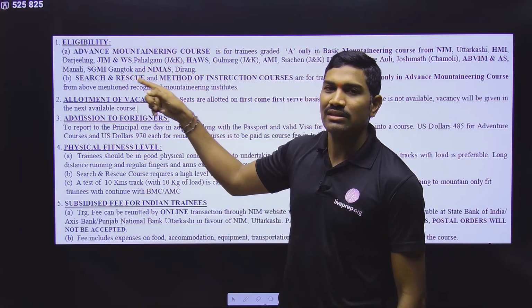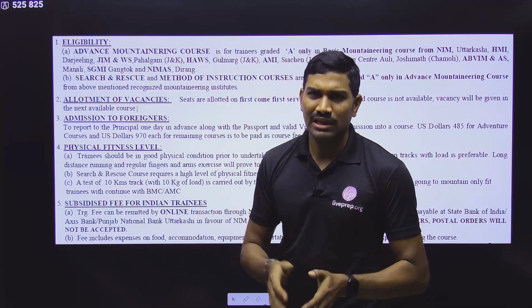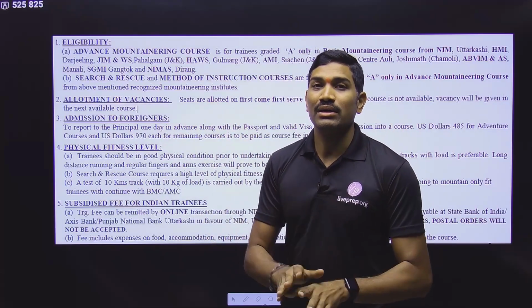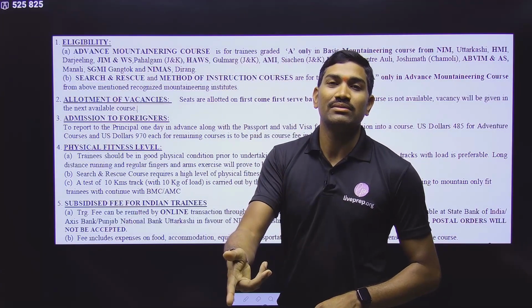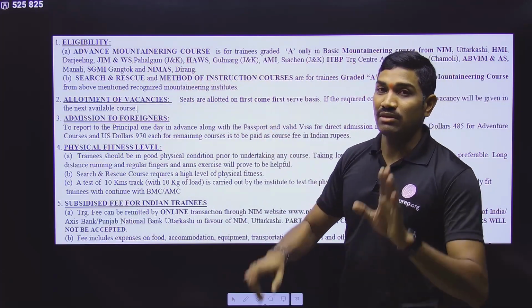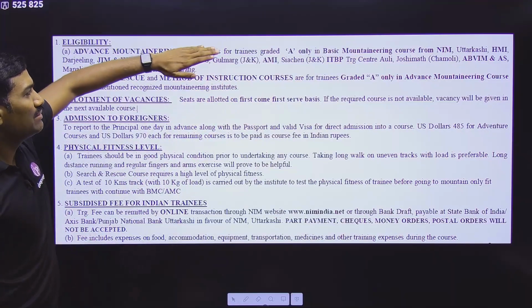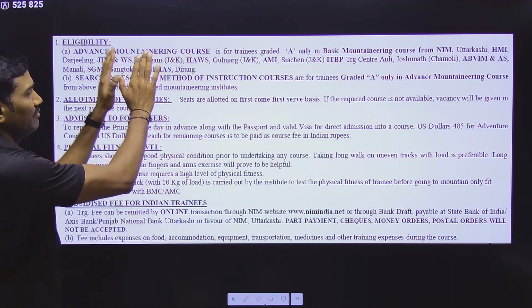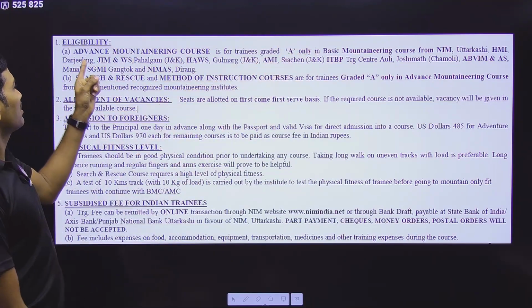These are some points. Suppose you did the basic mountaineering course from some other institute, not just NIM. You may do it from some other institute also. But if you want to do the advanced mountaineering course in the Nehru Institute of Mountaineering, then you need to read this particular one. This is very much important, because here they have given a list, and please remember these names may be updated from time to time, but when I got this particular PDF that day, these are the names that were there. So please observe carefully.